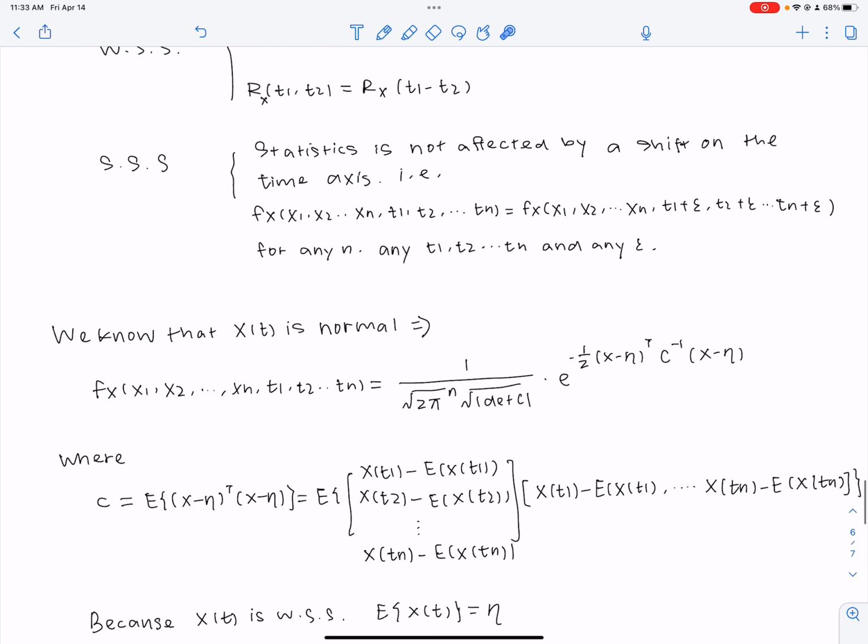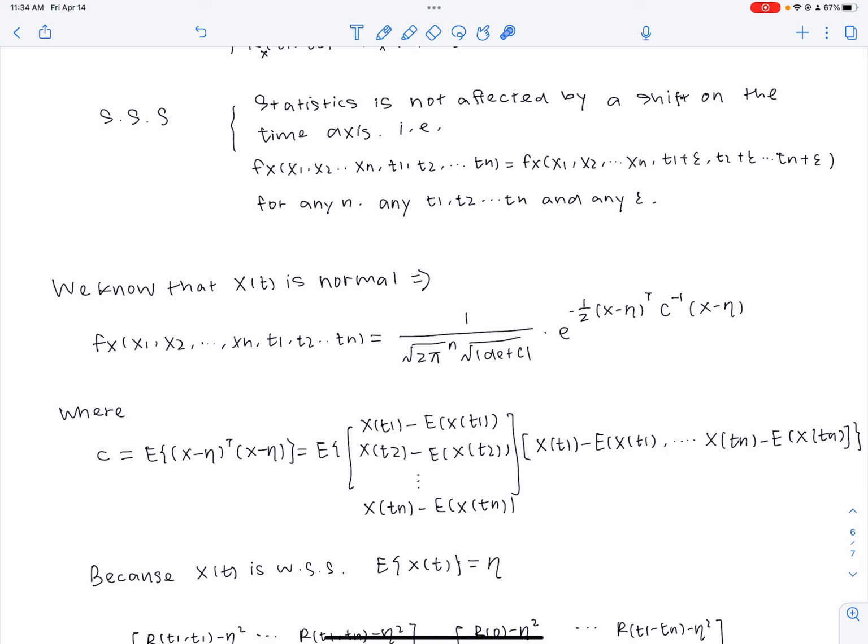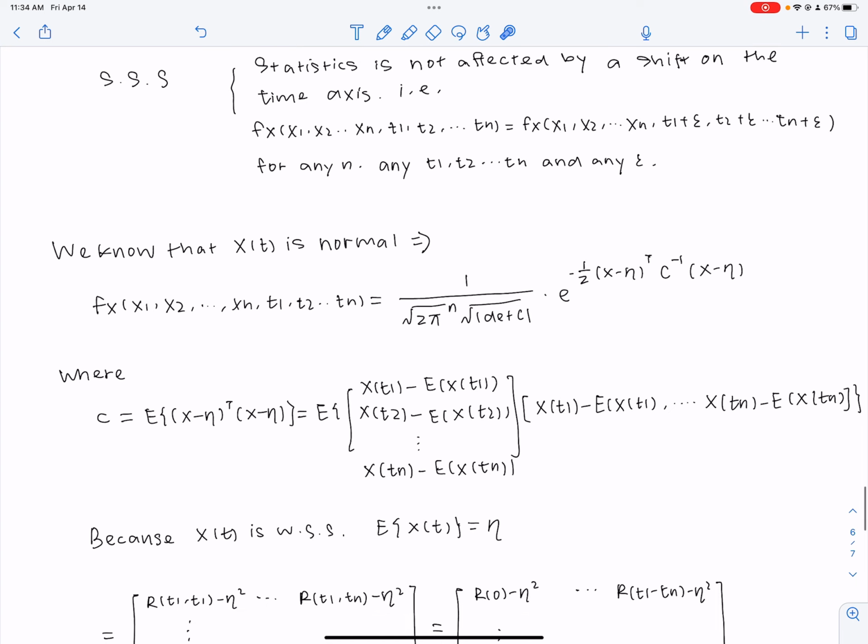And now we know that X(t) is a normal process. And that is to say, the density function f_X(x1, x2, all the way to xn; t1 all the way to tn) should be equal to this. So that is 1 over the square root of 2 pi to the power of n times the square root of the determinant of C times this thing. And then C, which is the autocovariance, should be this number.